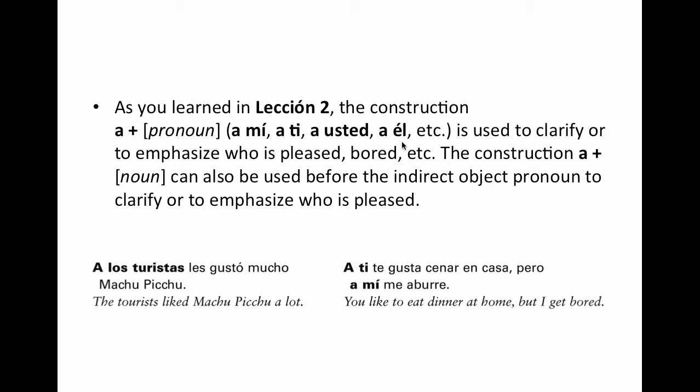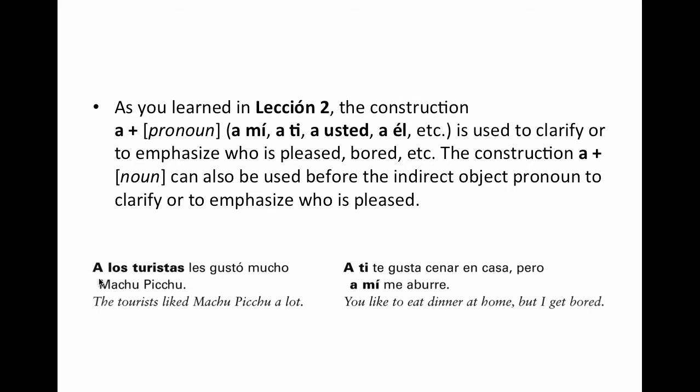But if it's a little bit out of context, you might need to include this just to distinguish, okay, to emphasize who it is that we're referring to here. So a mí, a ti, a usted, a él. Okay, so we have here a los turistas les gustó mucho Machu Picchu. A ti te gusta cenar en casa, pero a mí me aburre.